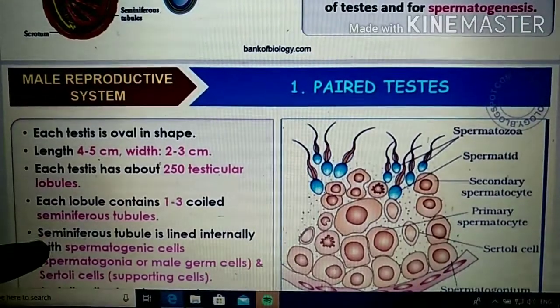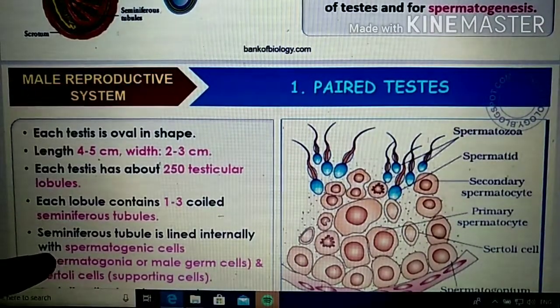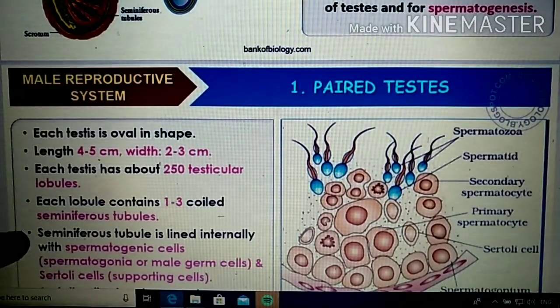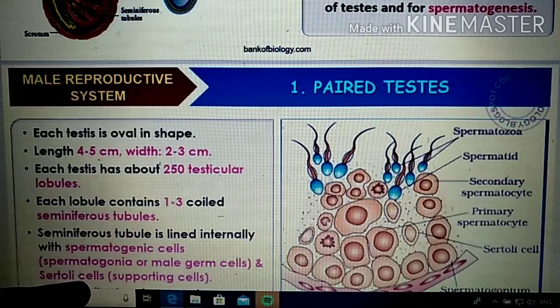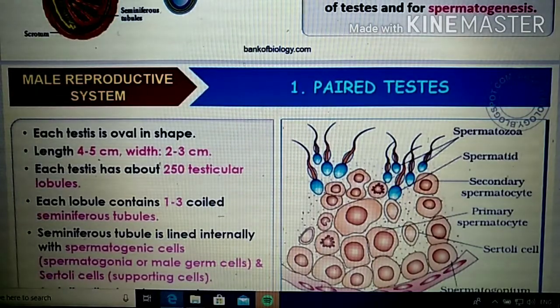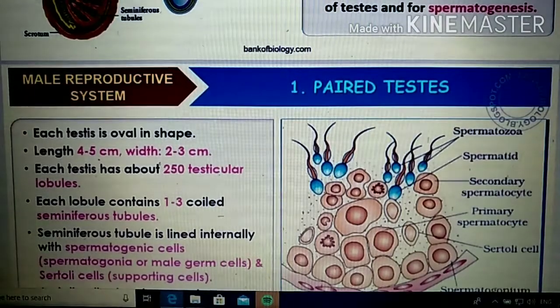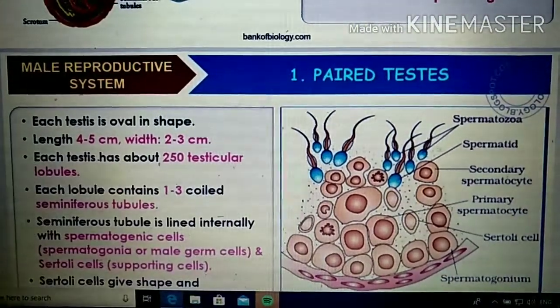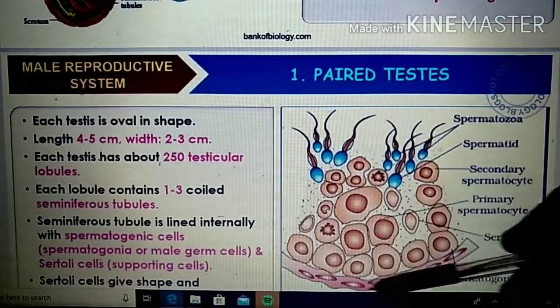Here you can see the seminiferous tubule, which is lined internally by spermatogenic cells. The spermatogenic cells are otherwise known as spermatogonia or male germ cells. Now we are taking this seminiferous tubule separately. If you take a section of the seminiferous tubule, this will be the diagrammatic view of it. So this is the seminiferous tubule.